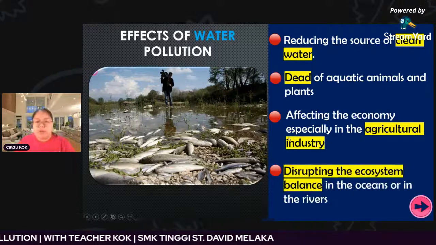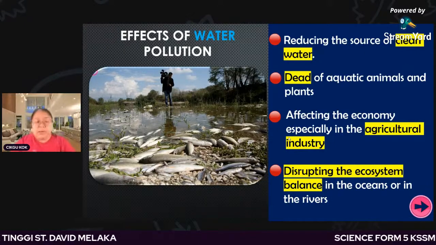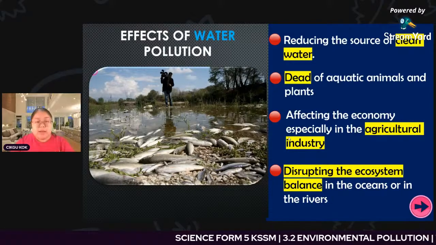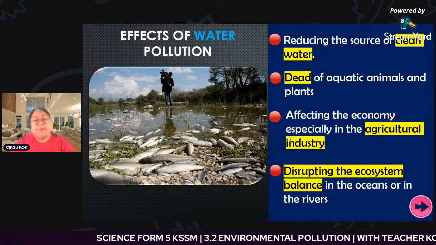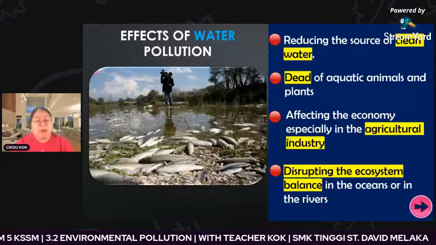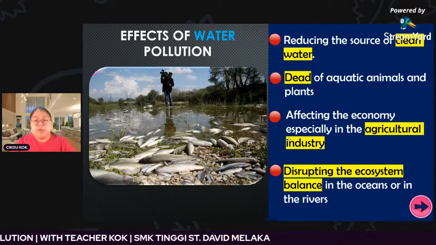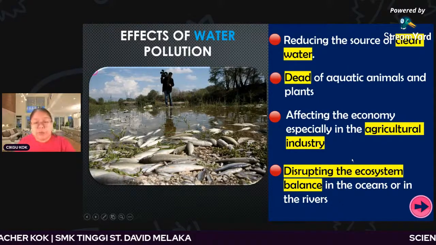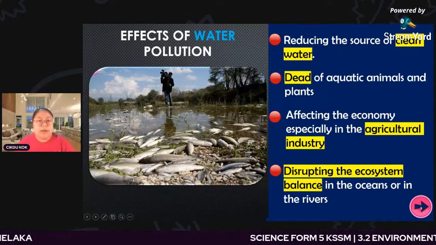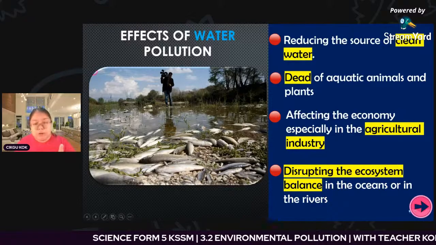Okay, and the last one is disturbing the ecosystem balance. Certain aquatic animals die faster, that means it will affect the ecosystem and the food web. So this is one of the things that will also affect human beings. So we call this the ecosystem balance. It will be disturbed in the ocean or in the river. Okay, so from here we need to think about how to overcome water pollution.